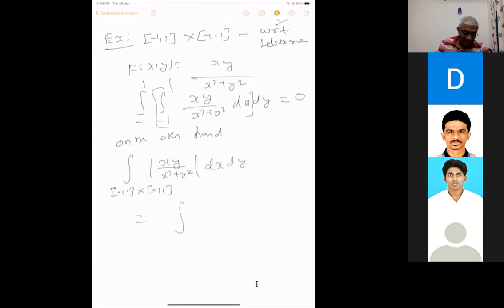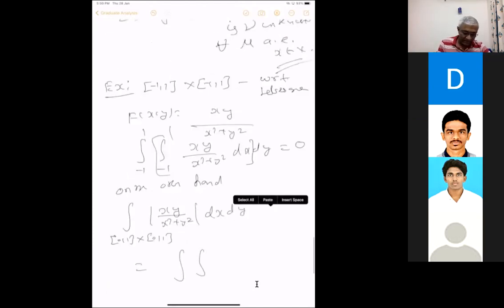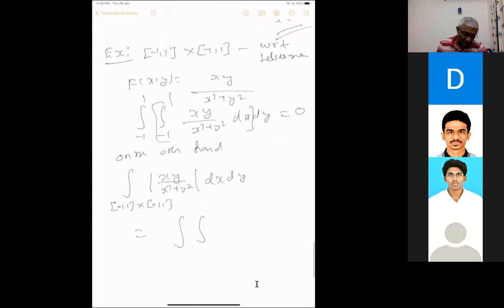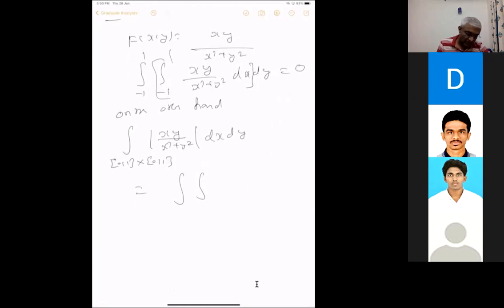Of course we can write it as an iterated integral. Because it's positive, you can write it as an iterated integral, and you can change to polar coordinates. So that will be between 0 to 2 pi. I hope you know all these things. This becomes r cos theta, r sin theta, so it becomes r sin theta cos theta, with a square here. Then this becomes r power 4, but then you need the Jacobian, dr d theta.